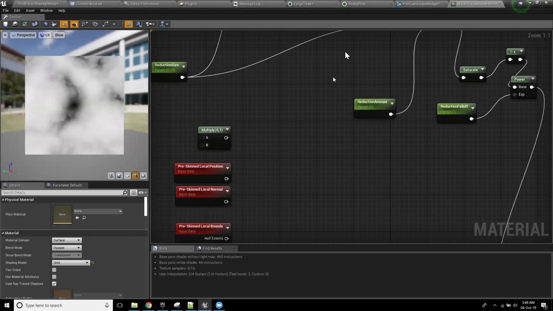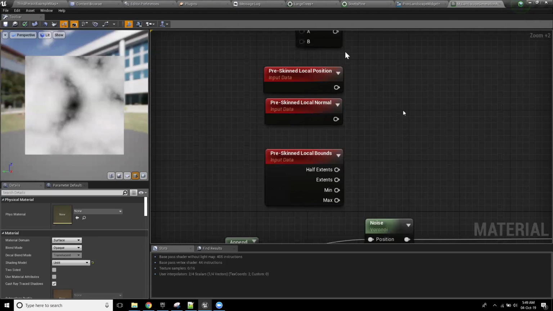And the nodes that I was mentioning before, which I put on screen and then straight up forgot I had, were preskin local position, preskin local normal, preskin local bounds.